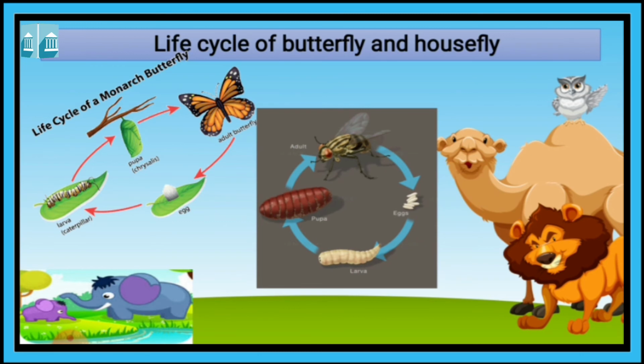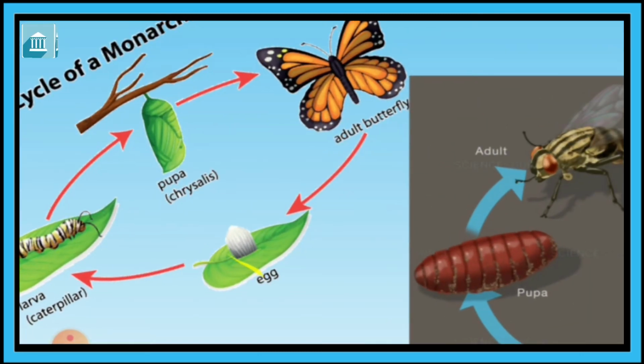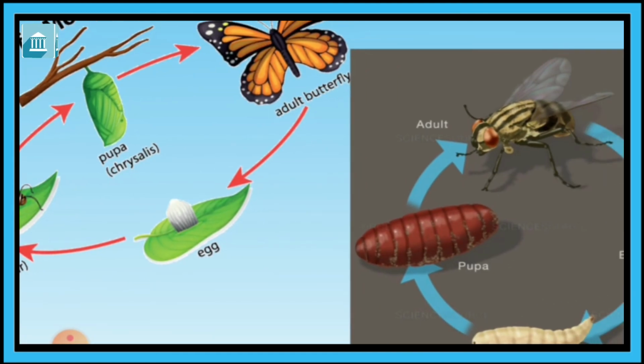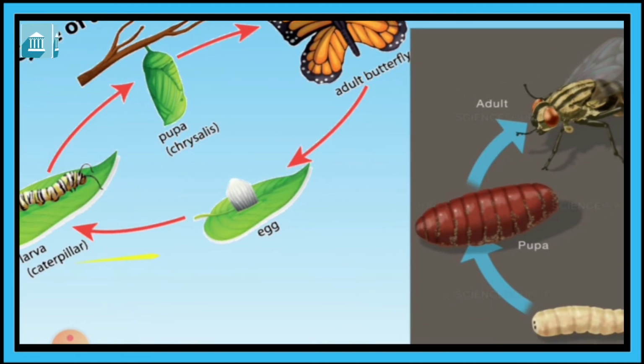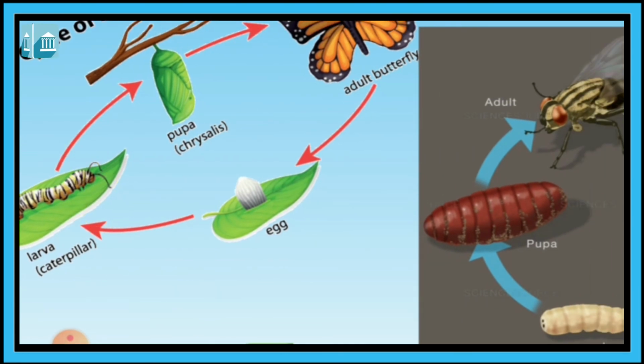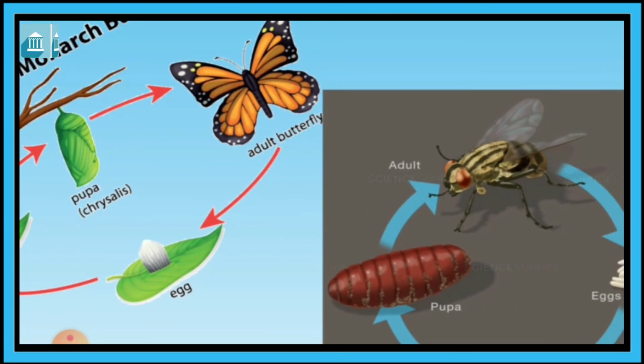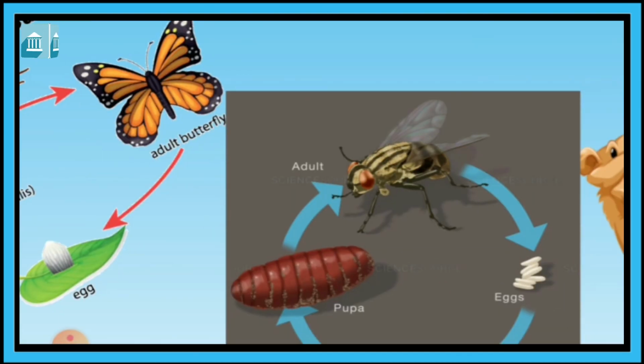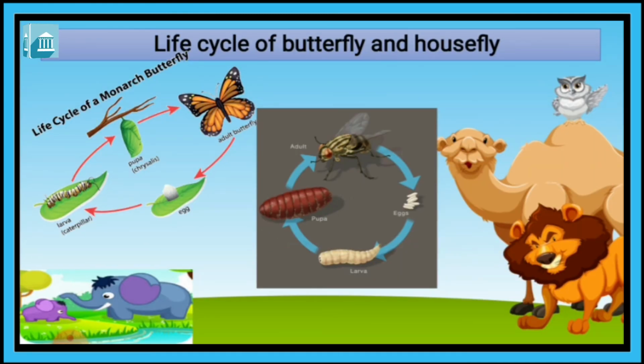Here you can see the life cycle of butterfly and housefly. So first butterfly. See, egg becomes larva. Here you can see the larva, the caterpillar, then pupa. The caterpillar closes itself in a cocoon, and this stage is called pupa. And the pupa bursts out of the cocoon and it becomes adult butterfly. So there are 4 stages.